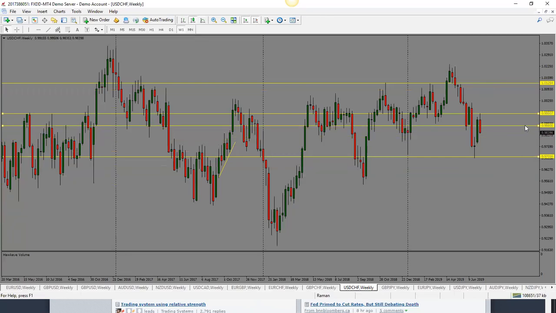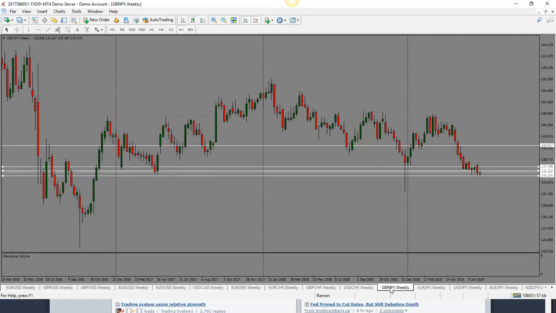In terms of a pullback, we could get a pullback into 0.9880. Then first target here would be into the base of this candle at 0.9780, and then we're looking at 0.9700. So bearish bias here for dollar Swiss franc.